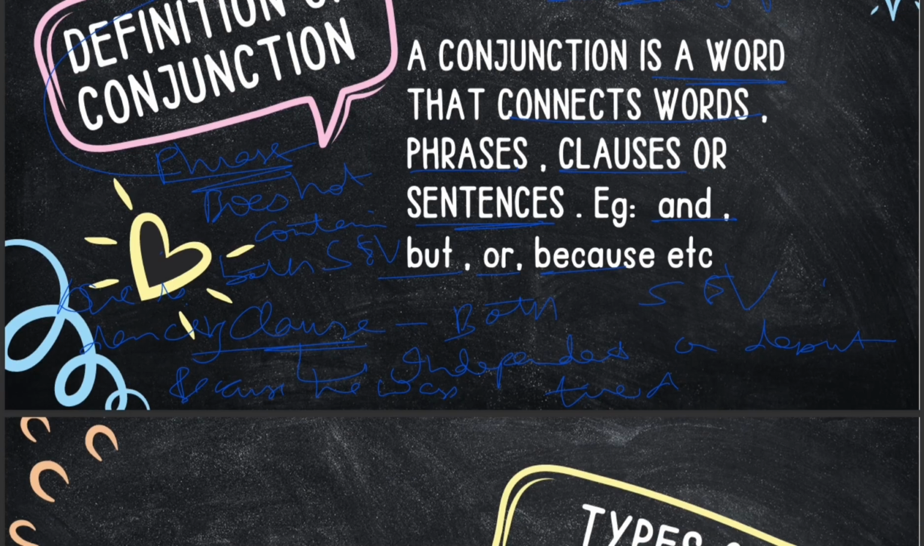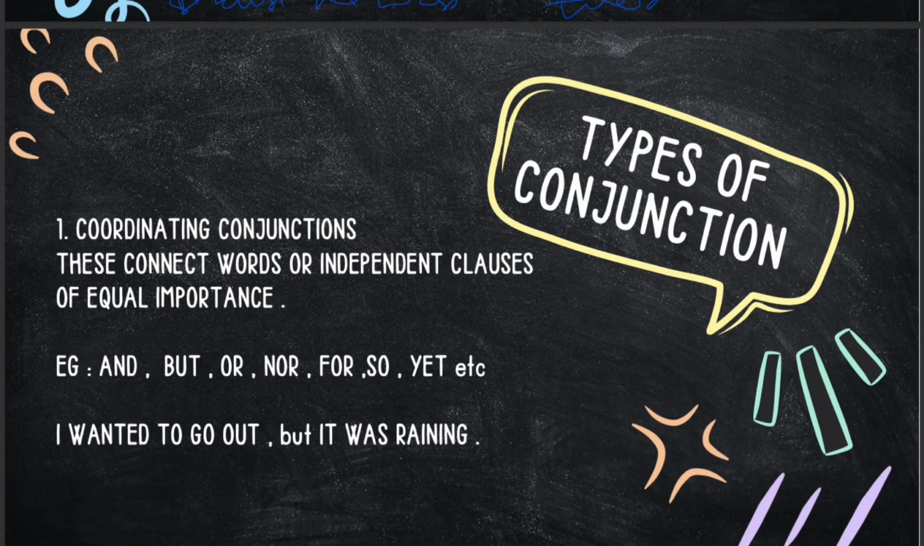Okay, now let's move ahead with the types of conjunctions. The very first kind of conjunction is coordinating conjunction, students. These connect words or independent clauses of equal importance. I'll tell you what an independent clause is in the next slide, but let's have a look at coordinating conjunction examples. We have and, but, or, nor, for, so, yet, etc. If I were to give you a sentence, it would be: I wanted to go out, but it was raining. Now, but here is a coordinating conjunction.